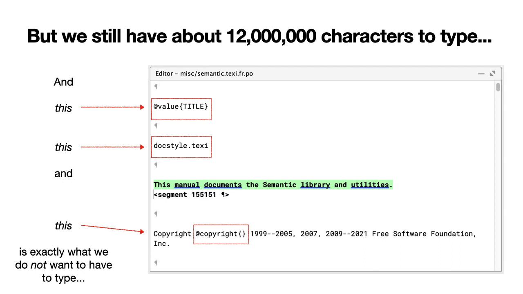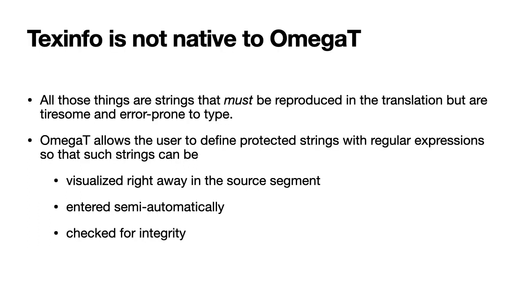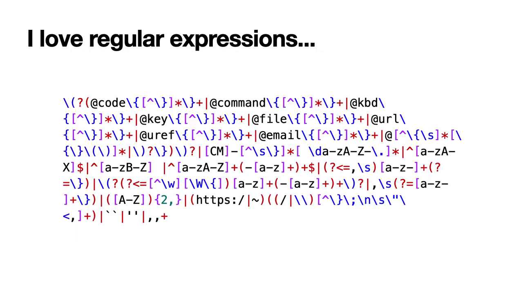As we see, there are plenty of strings that we really don't want to have to type. For example, those strings are typical TXT strings that the translator should really not have to type, so we're going to have to do something about that. We're going to have to create protected strings with regular expressions, so that the strings can be visualized right away in the source segment, entered semi-automatically in the target segment, and checked for integrity.